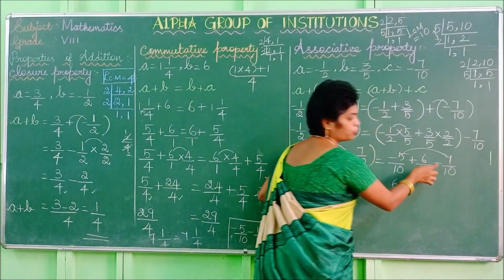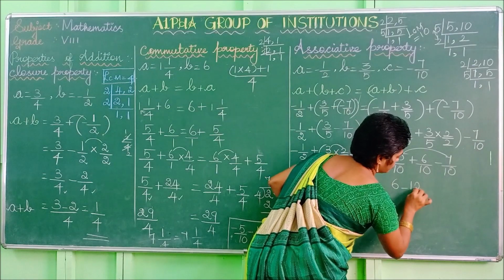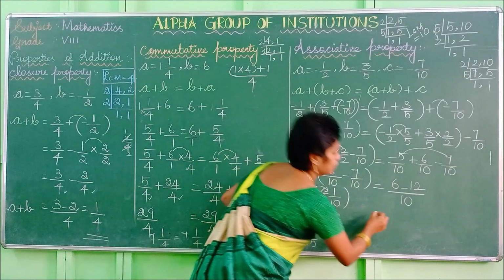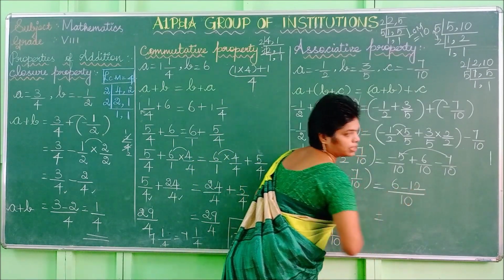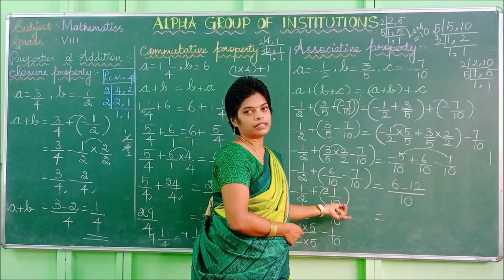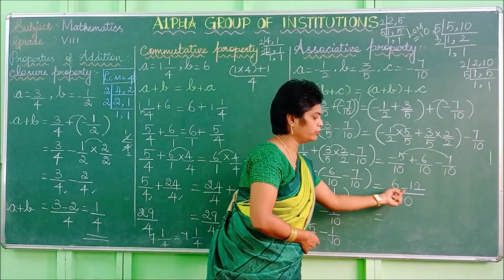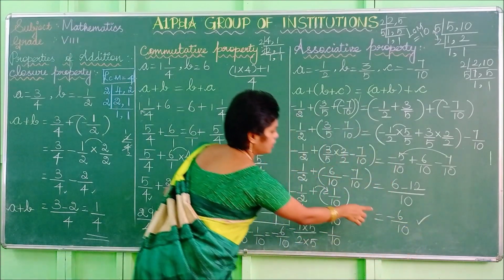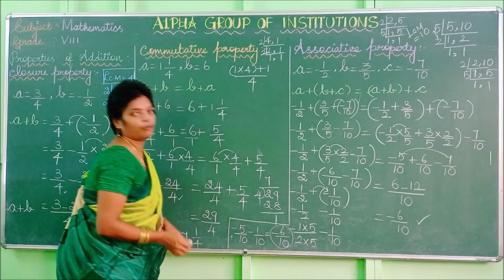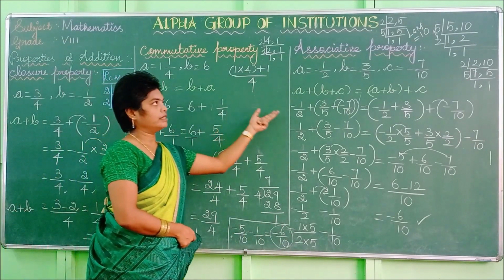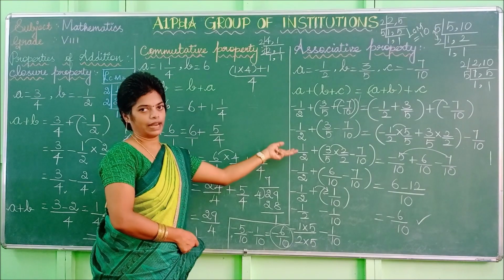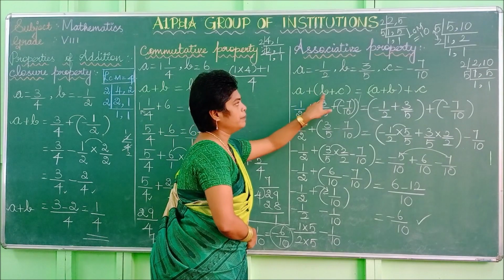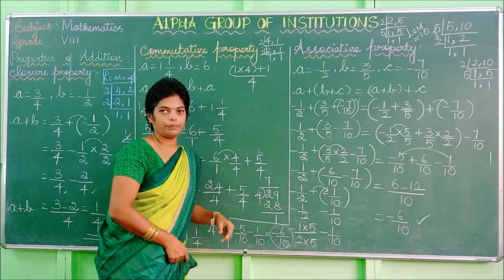If you are adding these two values, what do you get? You get minus 12 divided by 10, all are 10, so you can take 10 as common. Then listen. If you subtract these two, what do you get? 12 is the biggest number. 12 minus 6 is 6. So you have to use the biggest number's symbol, that is minus 6 by 10. So check the answer. Here also minus 6 by 10. Here also minus 6 by 10. So we can say this associative property is also satisfied for any three rational numbers such that a plus b plus c is equal to a plus b plus c.